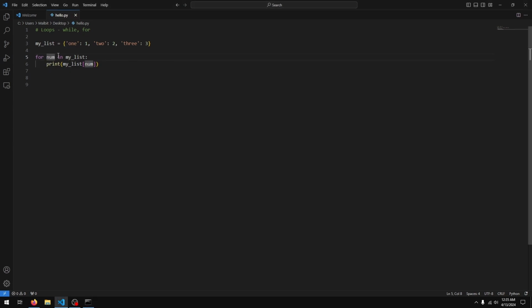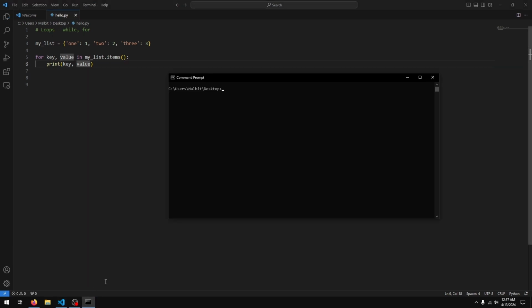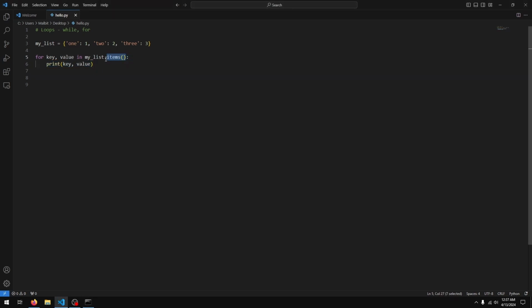Another thing we can do is actually say for key value in our dictionary, I want to print the key and the value. So if we say for key value in our dictionary and we need to say dot items and we print the key value, we get our key and value pair, right? So just like we had append for lists and remove for lists, we have this dot items for our dictionaries, and this just gives us a key value pair that we can use.